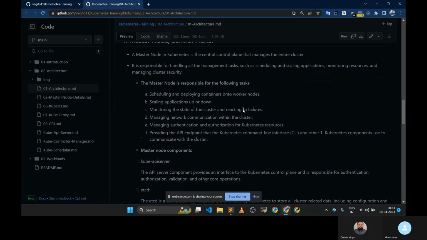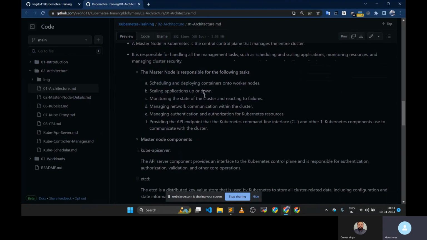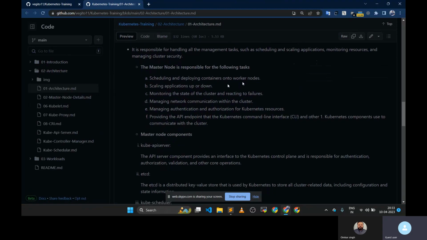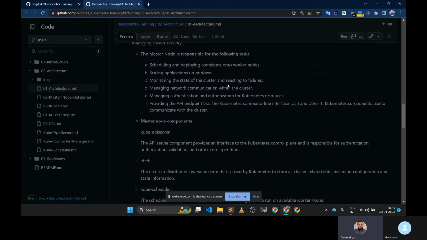So what is it responsible for? It is responsible for scheduling and deploying the containers on the worker nodes. So here the scheduler component will help us to schedule the pod on the worker nodes. It just says, deploy this application on this particular node. It actually does not deploy on the node, it just assigns that pod to a particular node. Keeping the application up and down is done by the controller manager. There are various controller managers available. We are going to see the list of them.